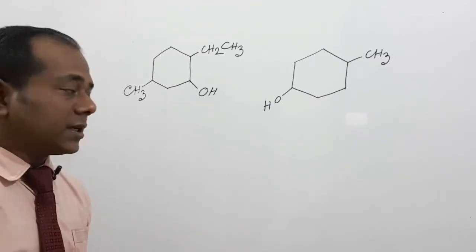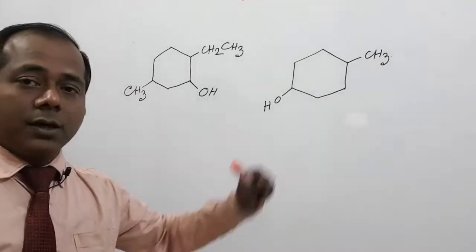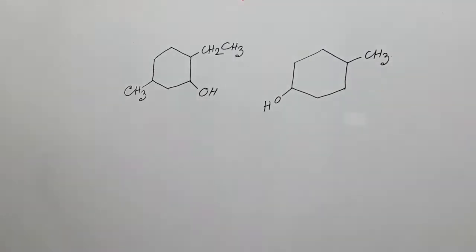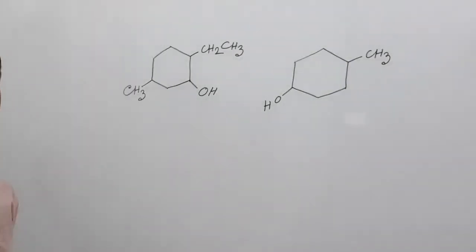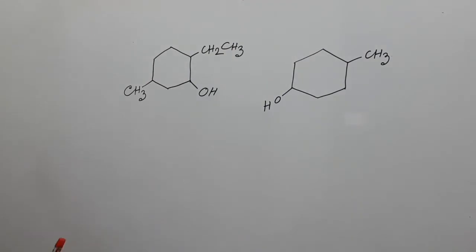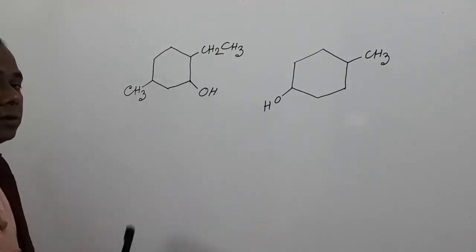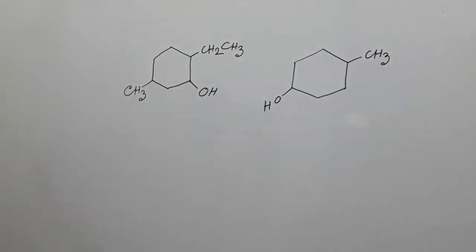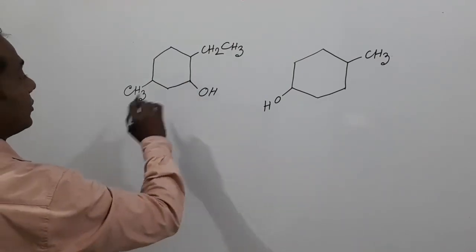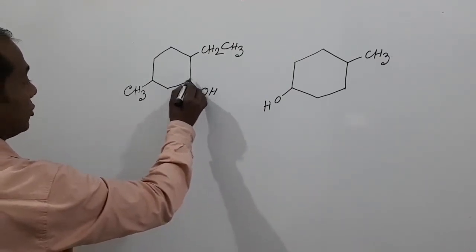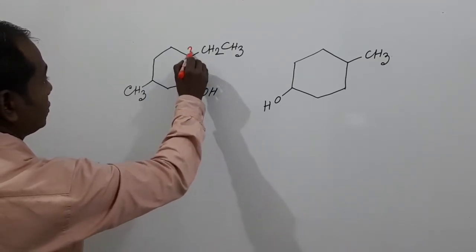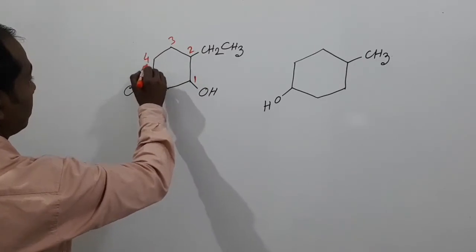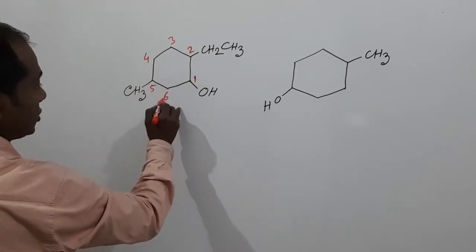My dear students, here are given two cyclic alcohols, and we know that in a cyclic compound the hydroxyl group takes position number 1. So if we number the carbon, this is 1, 2, 3, 4, 5, 6.